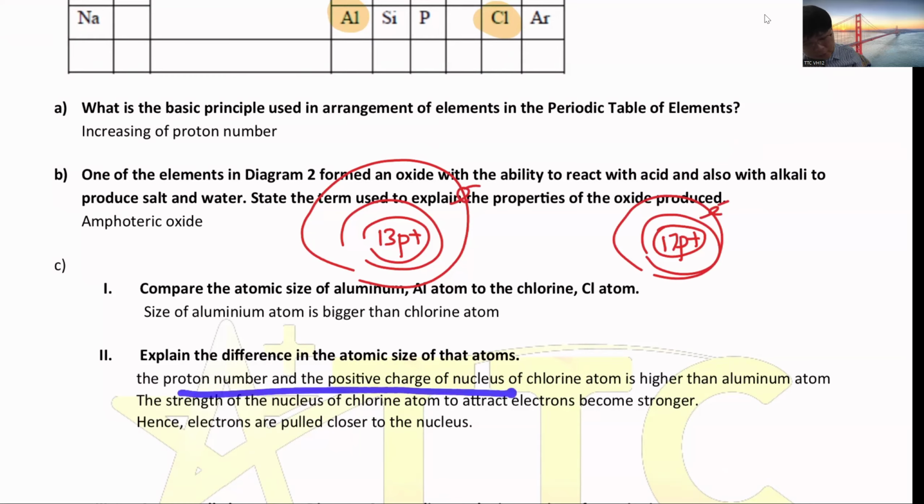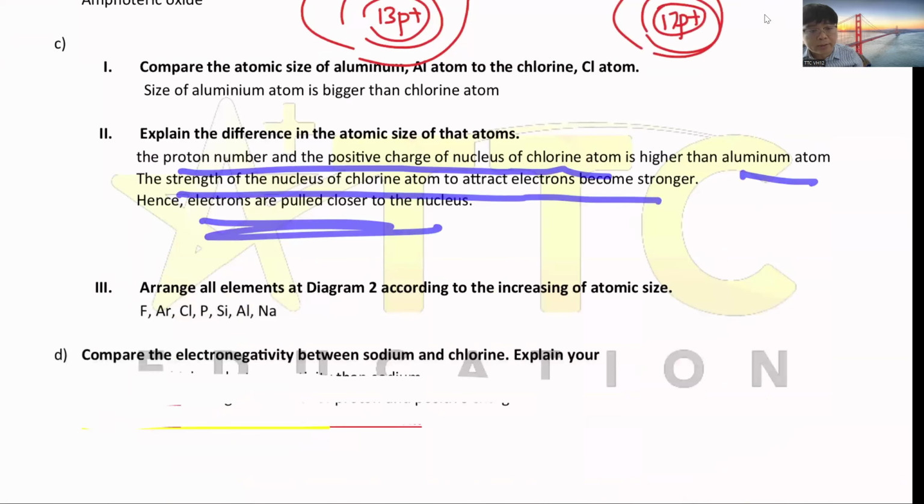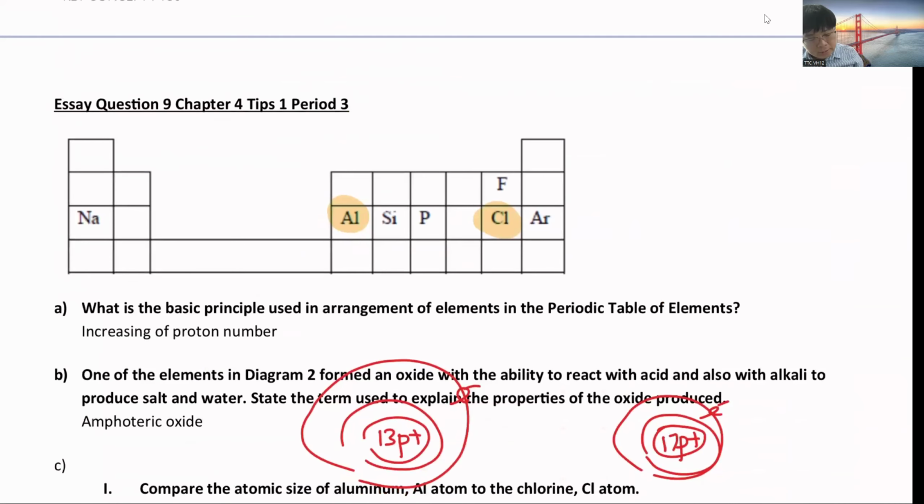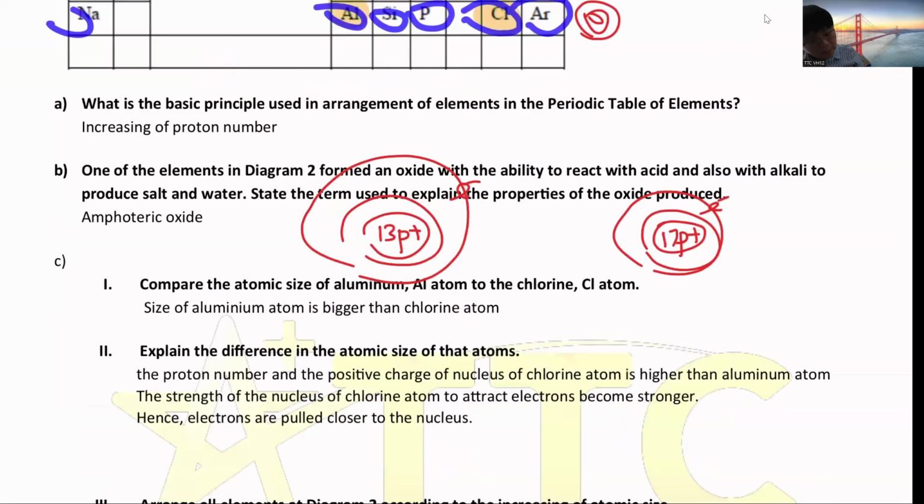The proton number and positive charge of chlorine are higher, so the strength to attract electrons is stronger. So all the electrons are pulled closer to the nucleus and the size will be smaller. So we can write down that the size of this is smaller, 2 shells is smaller, because 1 shell, 2 shells, 3 shells. Then as we go across the period it gets smaller. So F will be the smallest size. Yeah, until here, go this way.